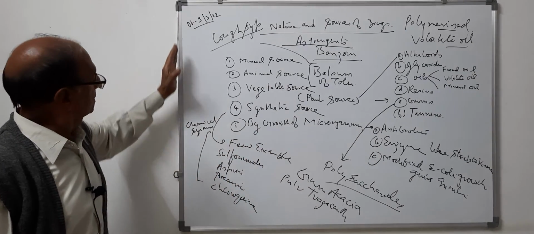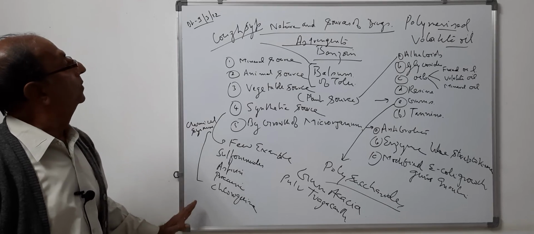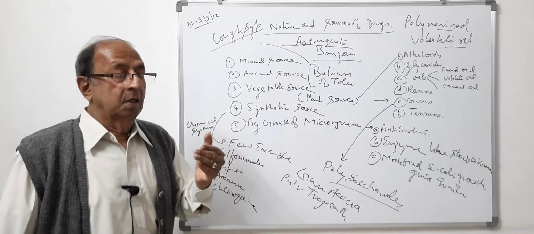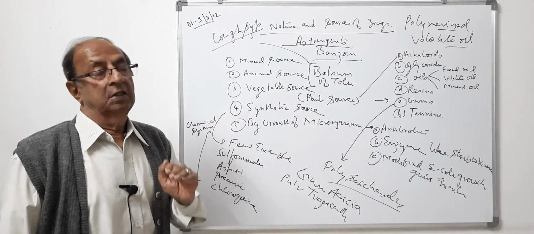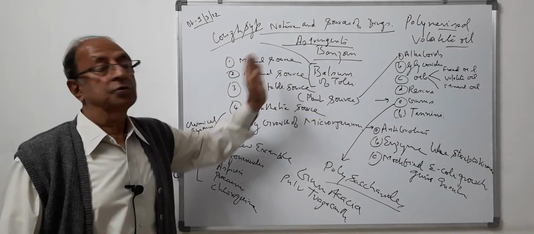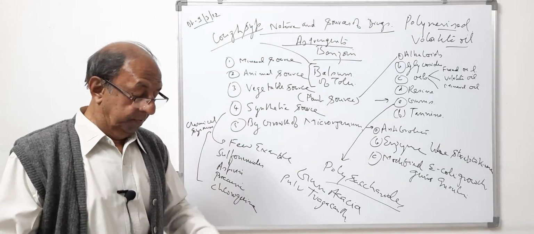So these are certain examples of the nature and sources of drugs which are being used in therapy. So this is the complete chapter about nature and sources of drugs. I hope it is clear to you.